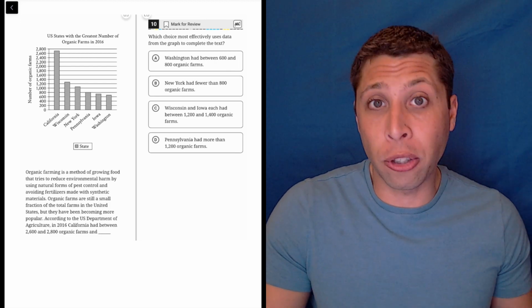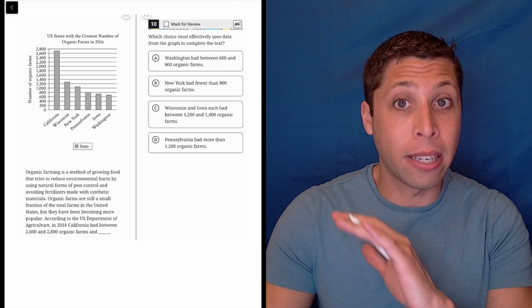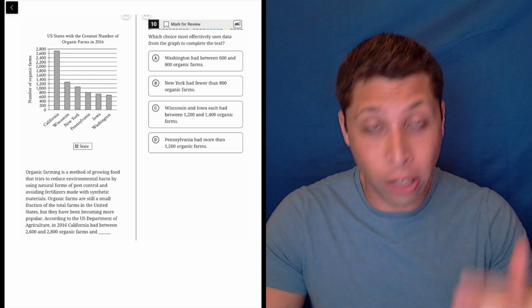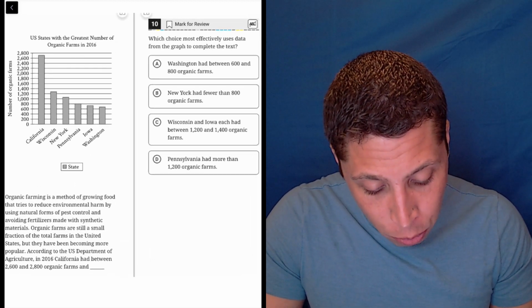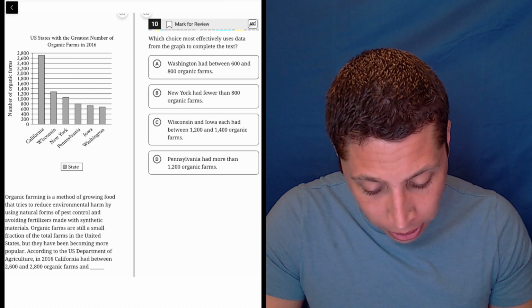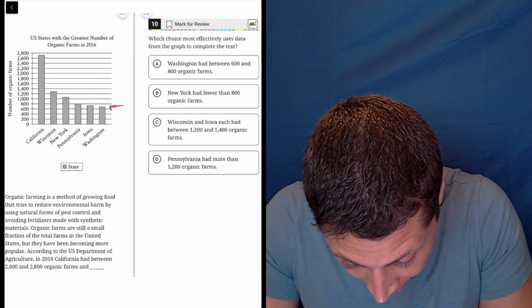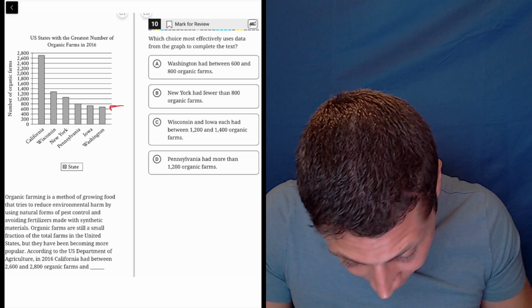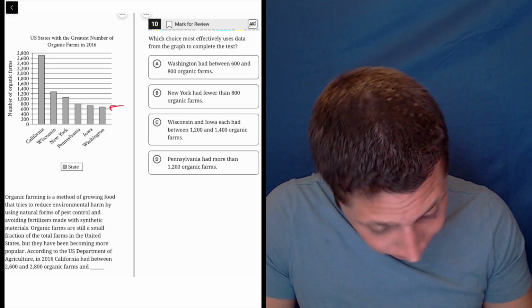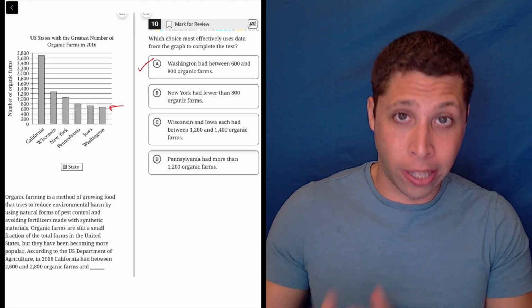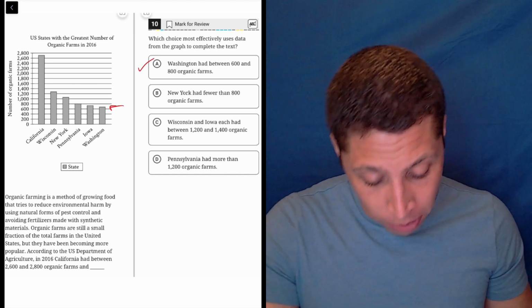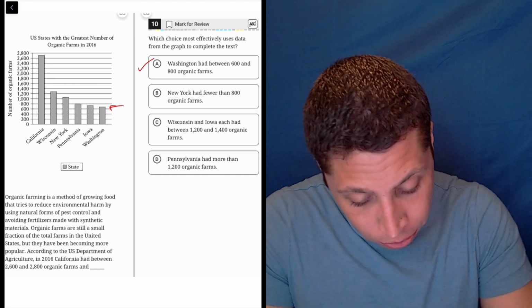So that's where I would start, is let's just see if there's any choices we can eliminate because they're just wrong according to the chart. So choice A, Washington had between 600 and 800 organic farms. So here's Washington right here, and it's hard to see, you got to kind of follow your eye, but yeah, that's between 600 and 800. So I don't know if that's right, but I at least know that it's accurate, that it's true. So let's continue. New York had fewer than 800 farms.